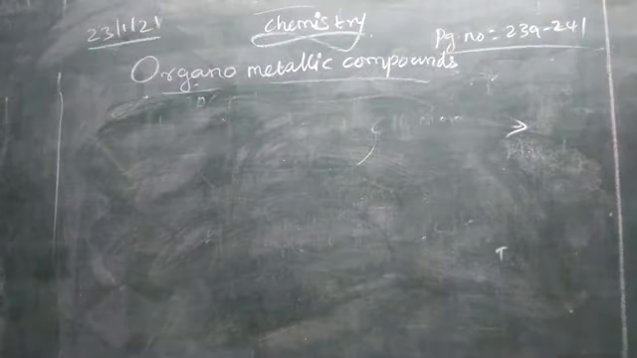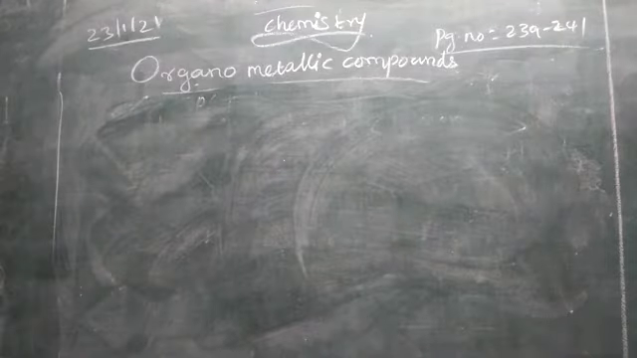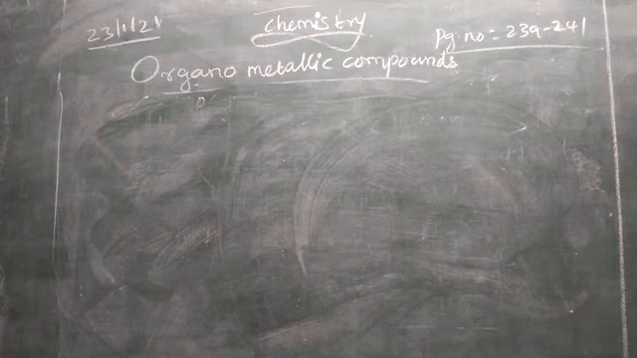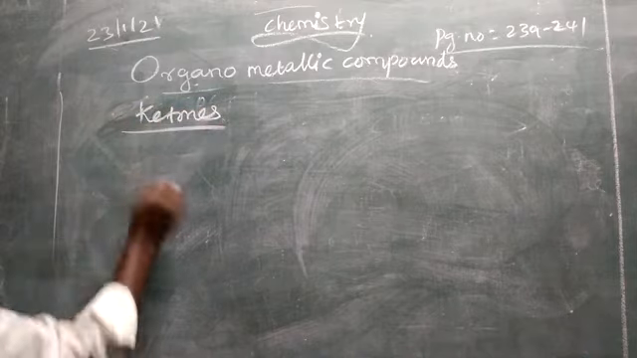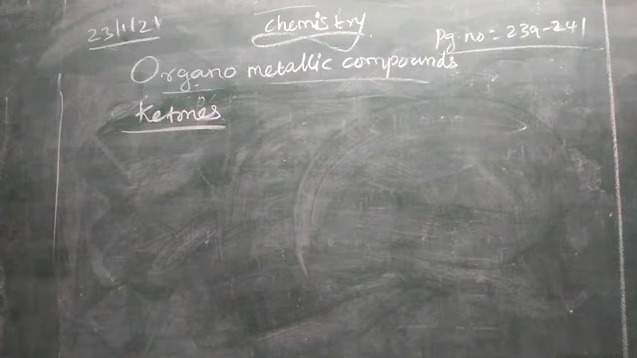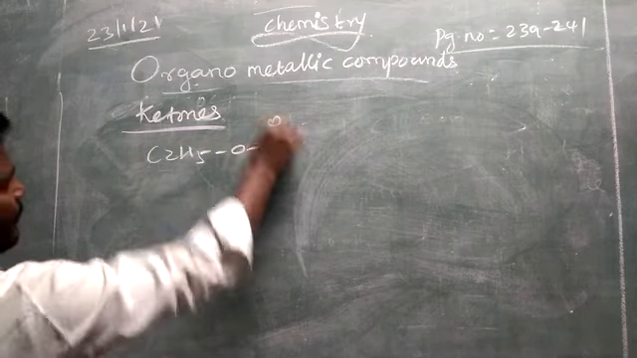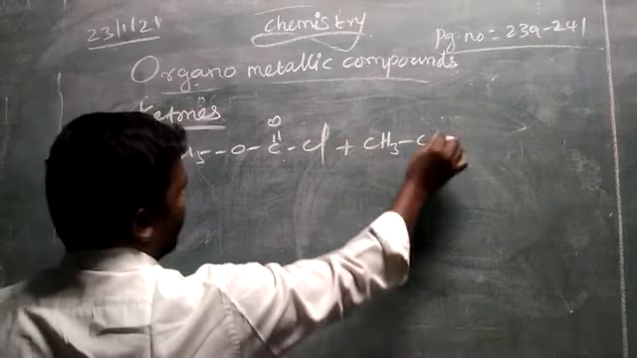Even you can prepare ketones. How will you prepare ketones from Grignard reagent? We have to take an ester chloride compound like ethyl chloroformate, C2H5O C double bond O Cl. This compound is called ethyl chloroformate. We can react it with Grignard reagent.